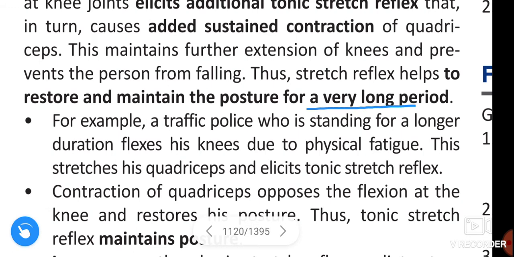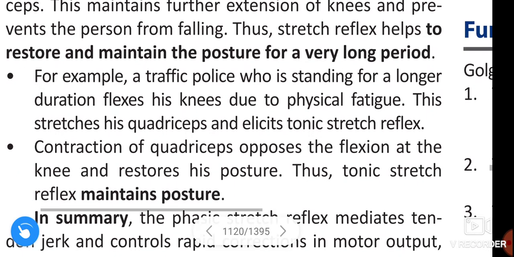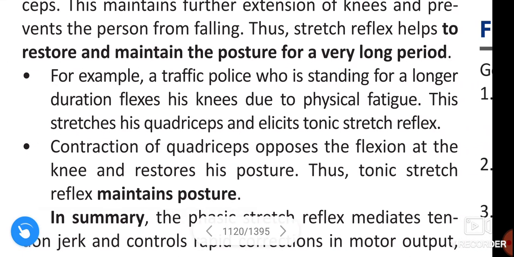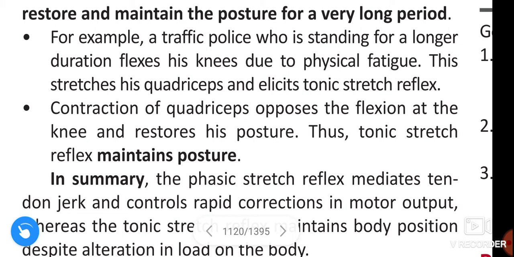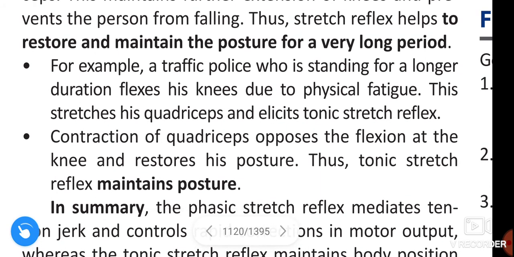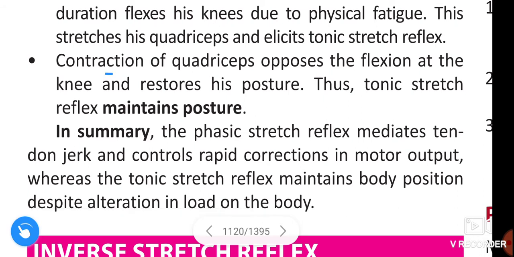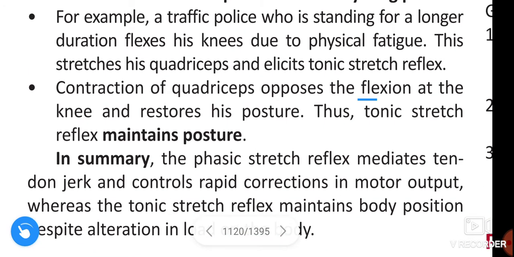for a long period. For example, a traffic police who is standing for a longer duration flexes his knee due to physical fatigue. This stretches his quadriceps and elicits tonic stretch reflex. See this here, guys. Tonic stretch reflex is important in traffic police. Contraction of quadriceps opposes the flexion at the knee and restores his posture. Thus, tonic stretch reflex maintains posture.